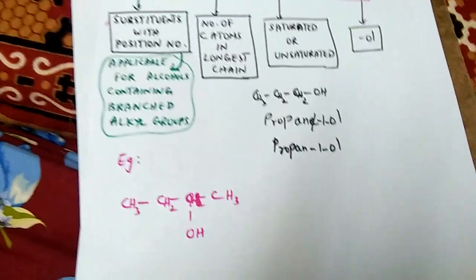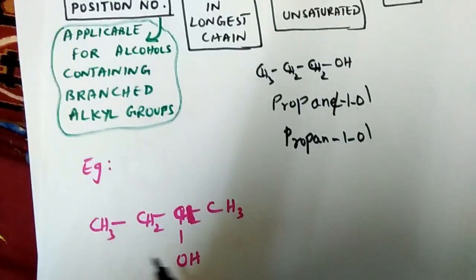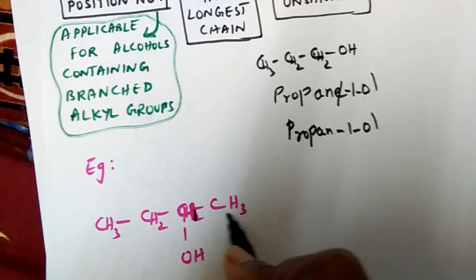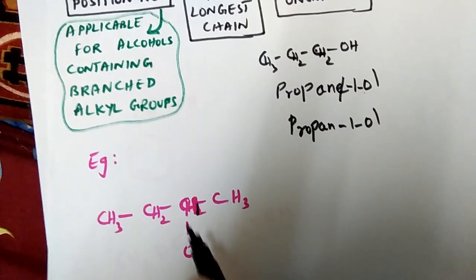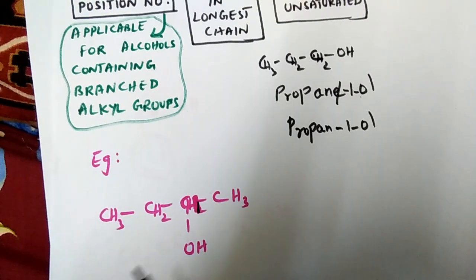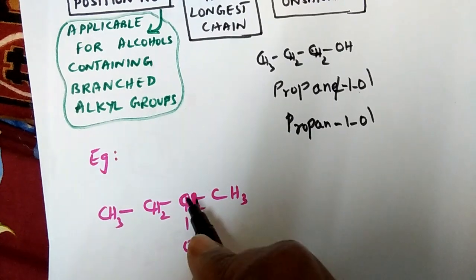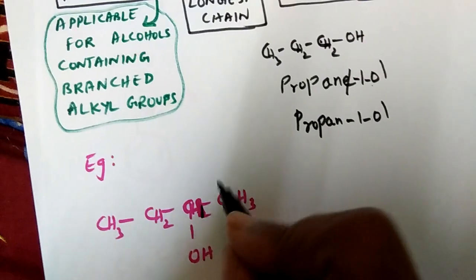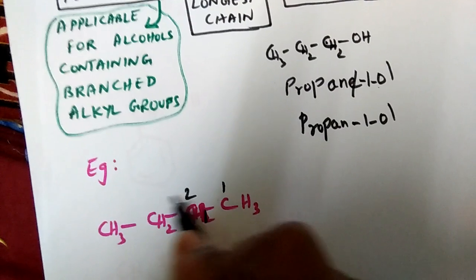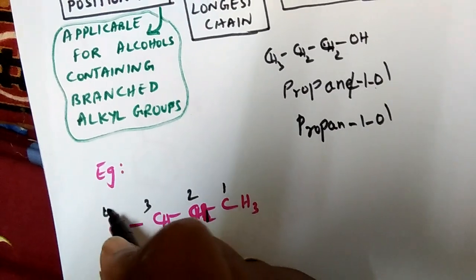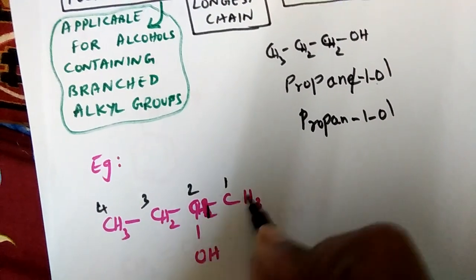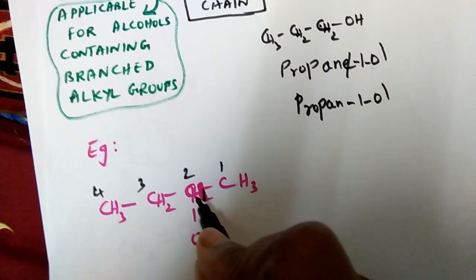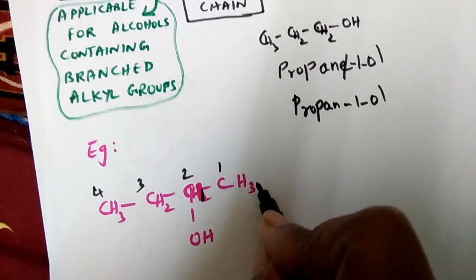We have to move on to the example now. Look at this structure: CH3, CH2, CH, CH3, OH. Here the carbon chain is this. The OH group is not attached to the first carbon. It is attached to the second carbon. You have to count in such a way that this carbon gets the least number. When you number from here, 1, 2, 3, this will get number 3, but this should get the least number. So what is the root word?